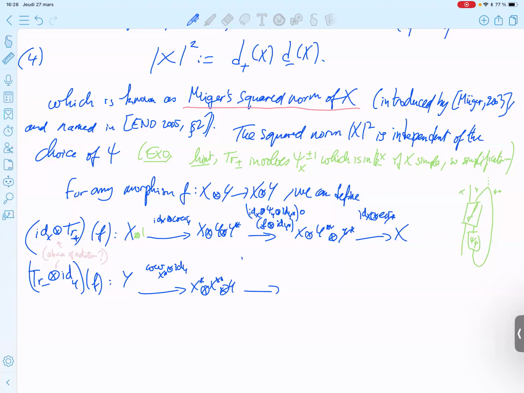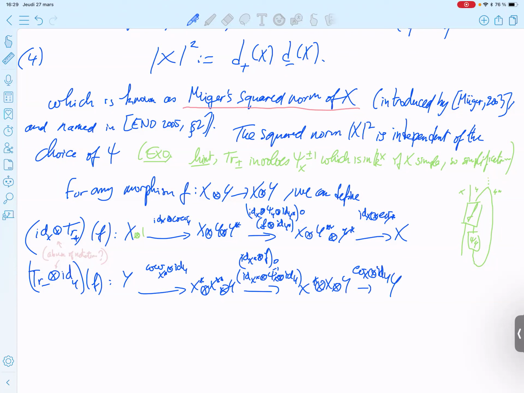Identity of x star tensor f composed with identity of x star tensor the inverse of the isomorphism tensor identity of y. You get to x star tensor x tensor y, and then you apply the evaluation map of x tensor identity of y.